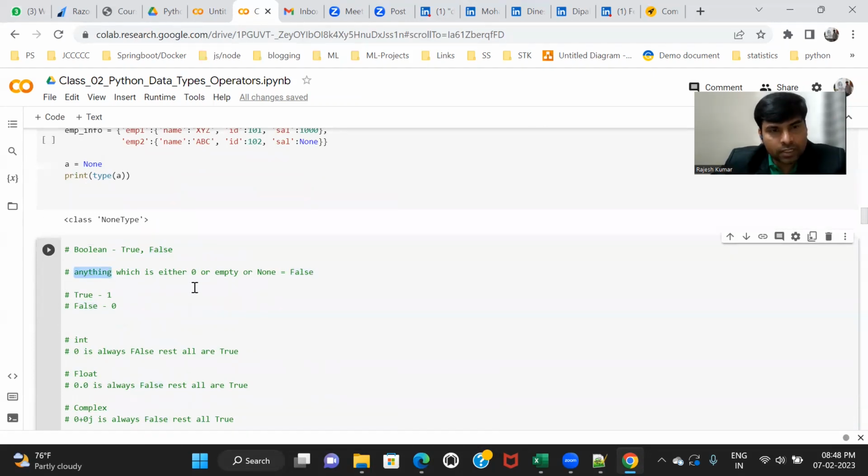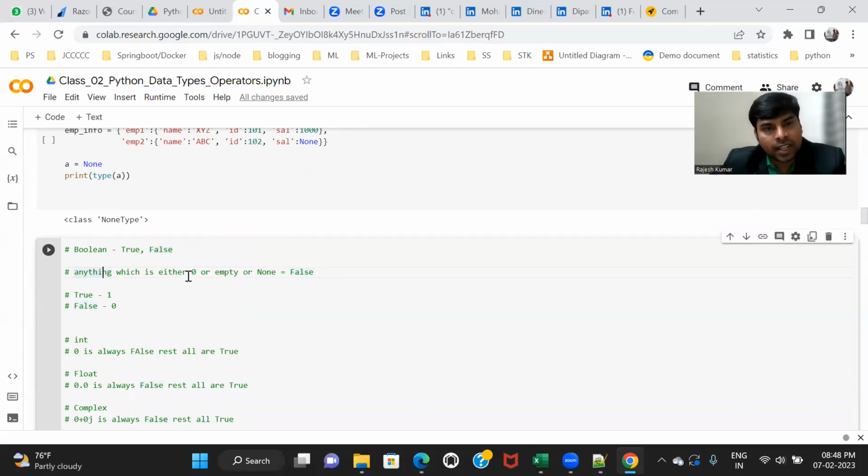If anything is either 0 or empty or none, what? It can be either 0 or empty or none. So these things, 0, empty, none, mean a lack of data. That means it has no data. It's like a blank, empty, nothing. There's nothing, not much information.